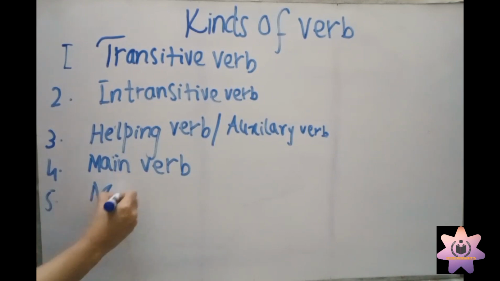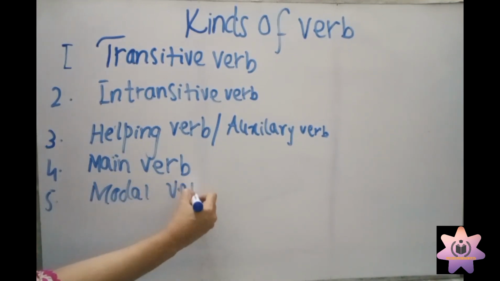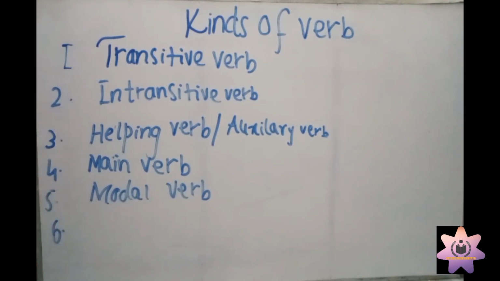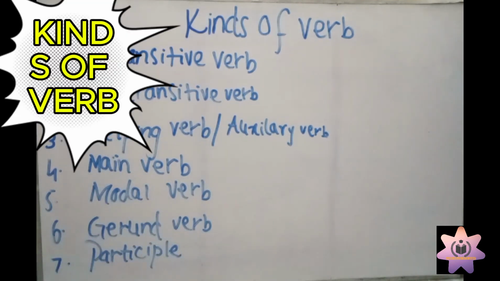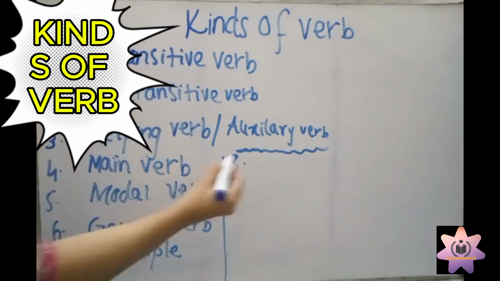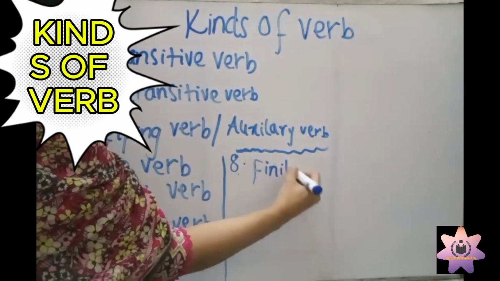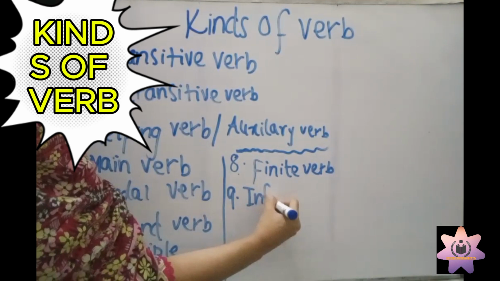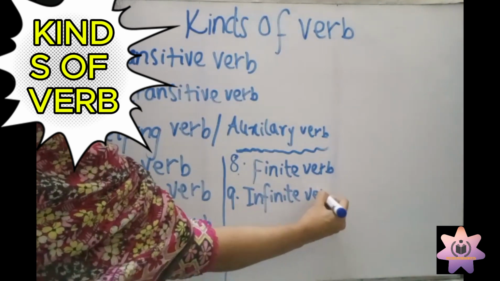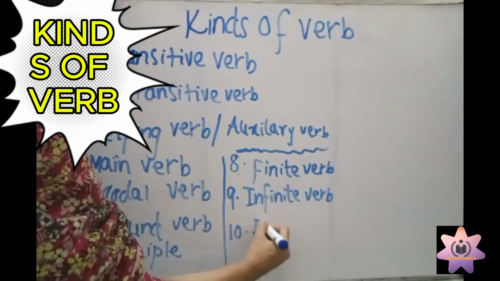Number 5, modal verb; number 6, gerund verb; number 7, participle; number 8, finite verb; number 9, infinite verb; number 10, infinitive.